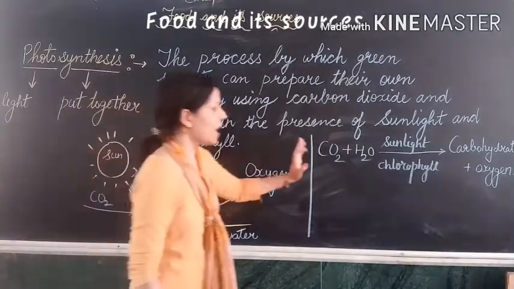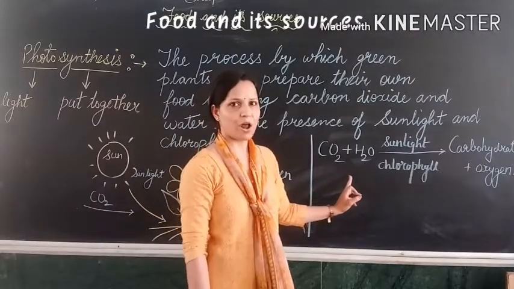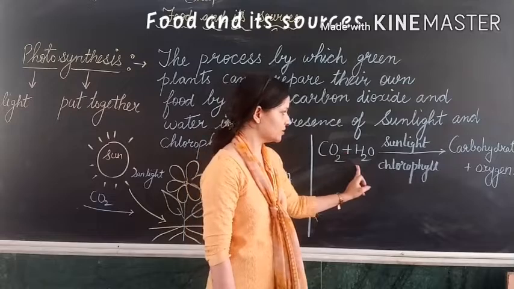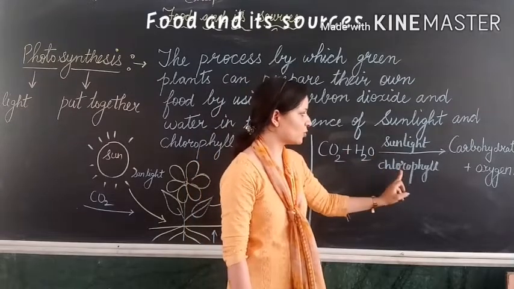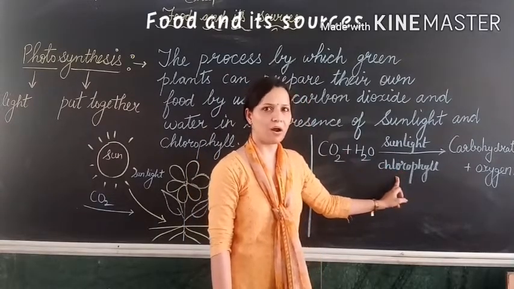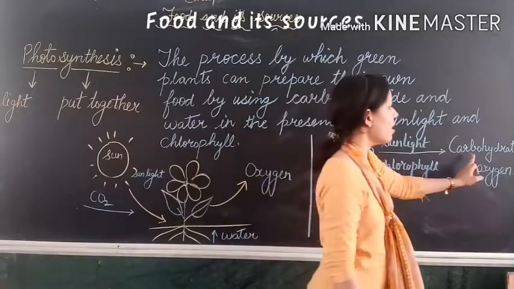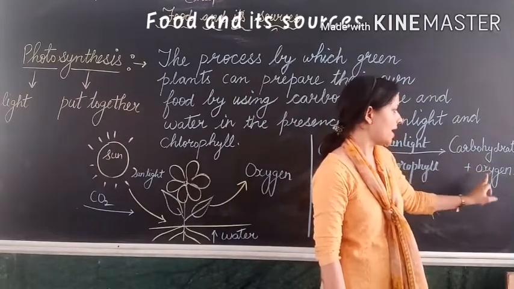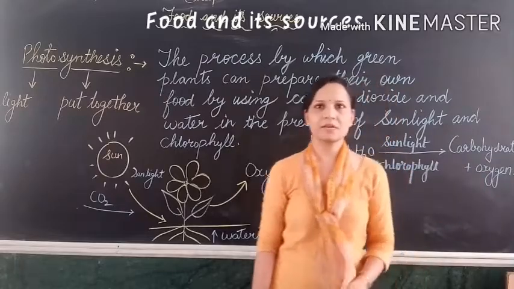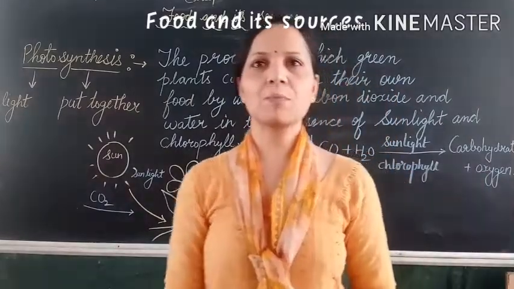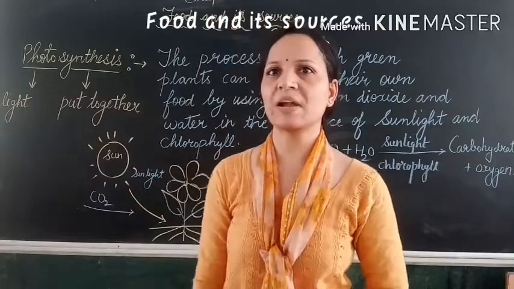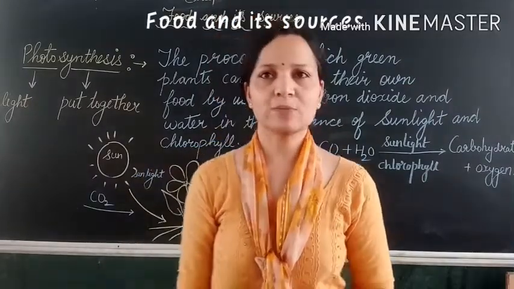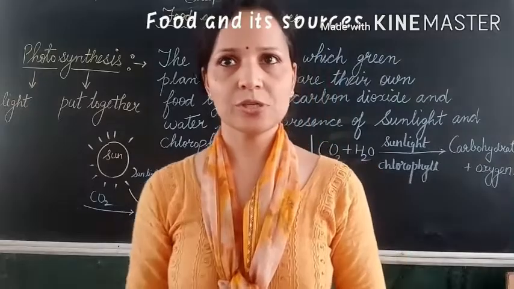Here I wrote the formula also. Carbon dioxide, water, sunlight and chlorophyll are used by green plants for making their food, that is carbohydrate, and oxygen is released. So all green plants have a green color pigment called chlorophyll, through which the plant absorbs sunlight.